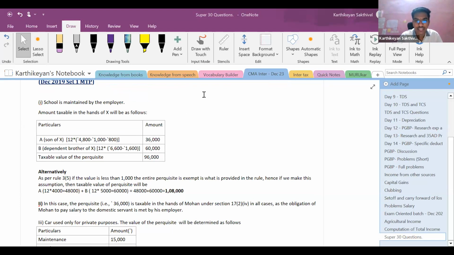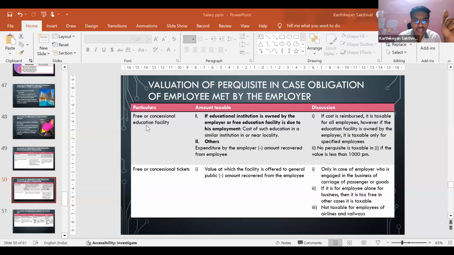Free or concessional education, how to value the perquisite. In case of free or concessional education facility, the amount taxable, if the education institution is owned by the employer or free education facility is due to his employment, is the cost of such education in a similar institution in a nearby locality. In any other case, if the institution is not owned by the employer, the expenditure incurred by the employer minus the amount recovered from the employee is to be taken as the value of perquisite.